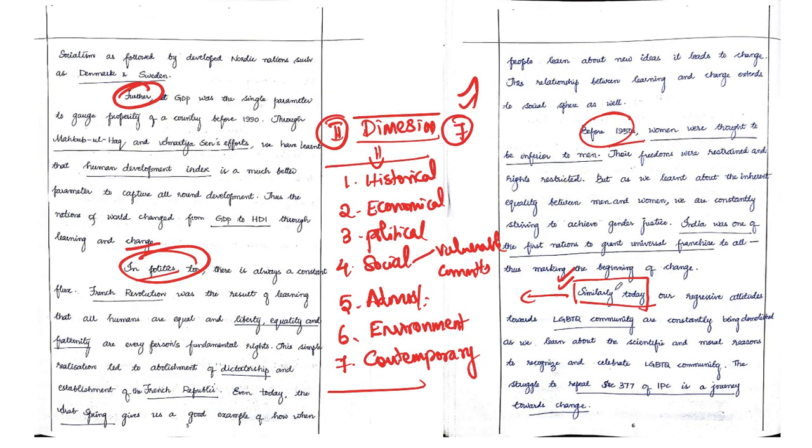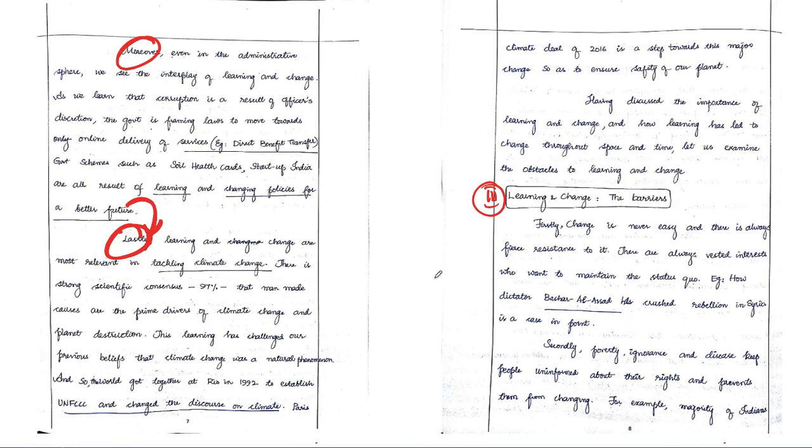If you look at the essay continuously, he is moving the timeline from 1800, he has moved to 1990, then he is again moving to the timeline after that, and then finally followed by that. If you look, he has even come up to 2016. In each paragraph he is moving the timeline, and finally if you look, he has come to the contemporary perspective or problem of climate change. This is what I have been talking about, friends.